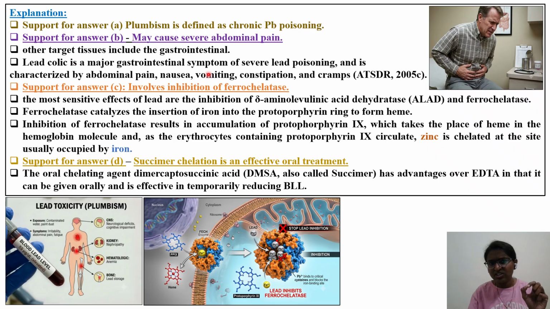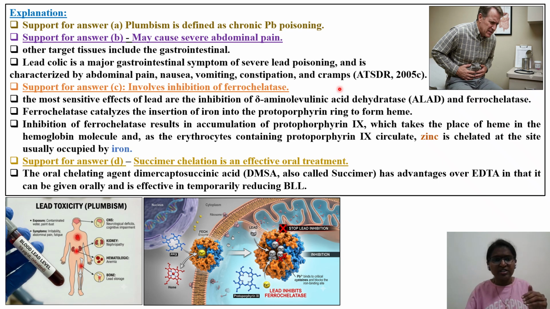Lead colic is a major gastrointestinal symptom of severe lead poisoning, because what we are discussing here is not acute, it is chronic, and it is characterized by abdominal pain, nausea, vomiting, constipation, and cramps. This is given by the ATSDR, the Agency for Toxic Substances and Disease Registry. This is also one of the agencies in the US. So read about ATSDR also, which gives MRL values, minimal risk level values.